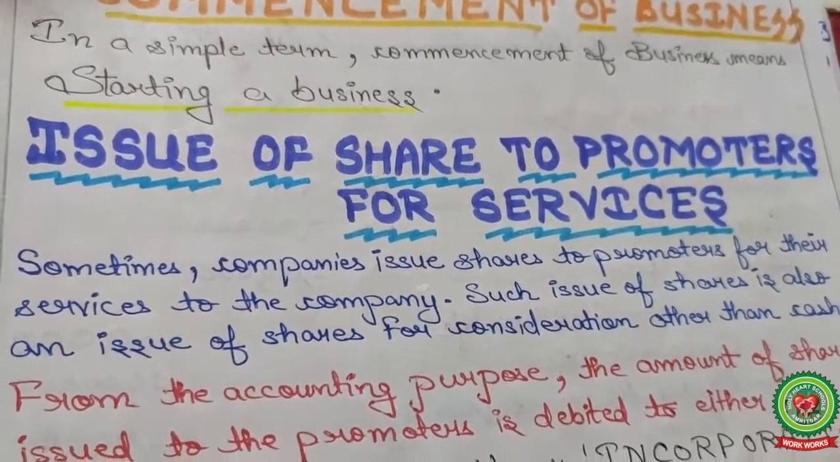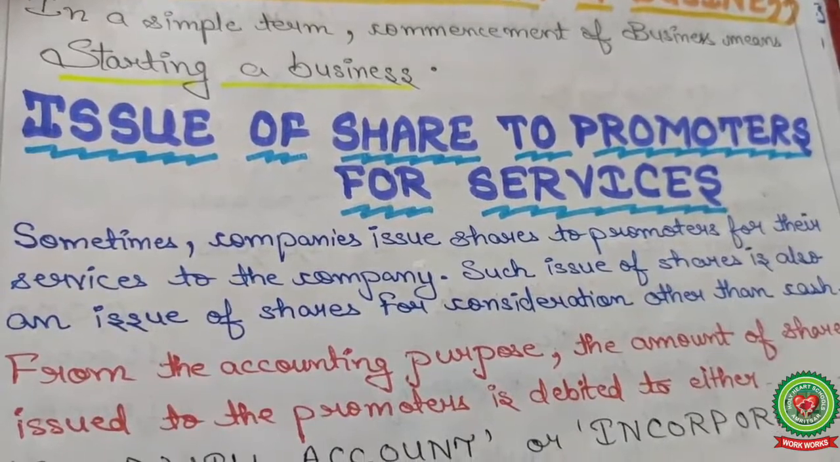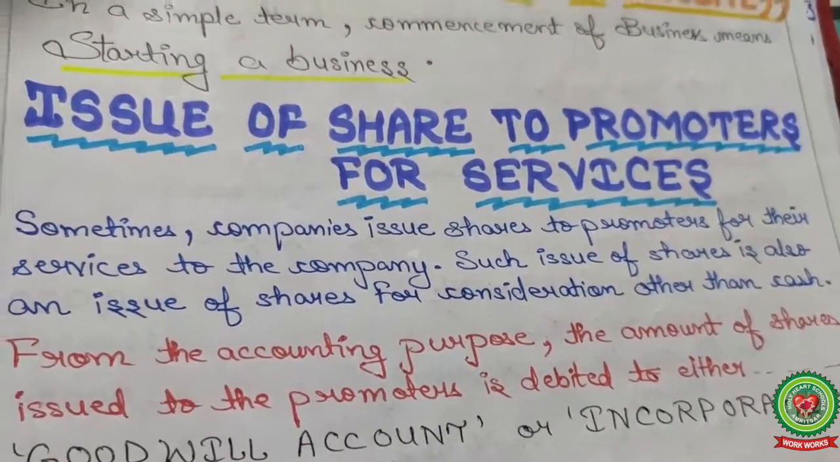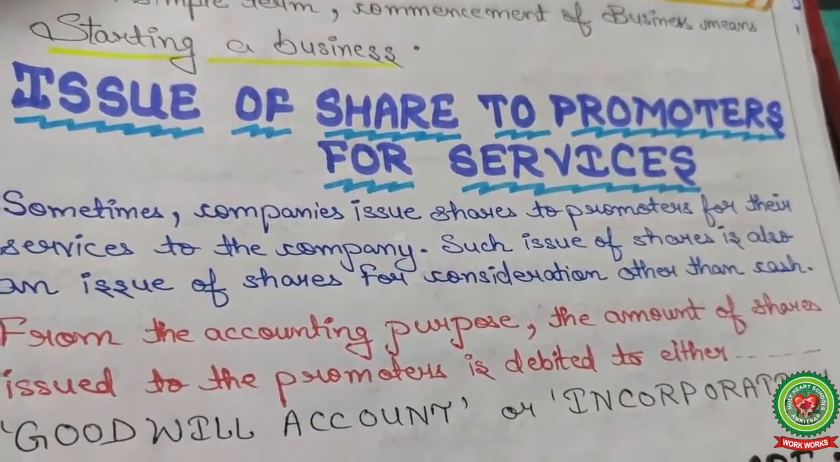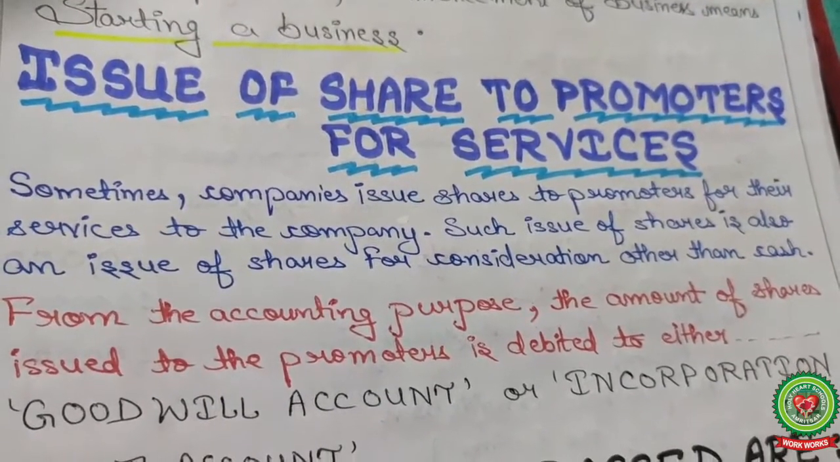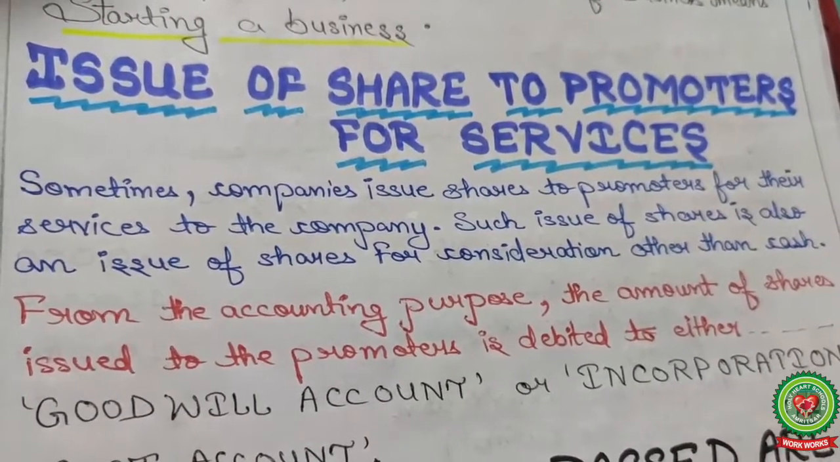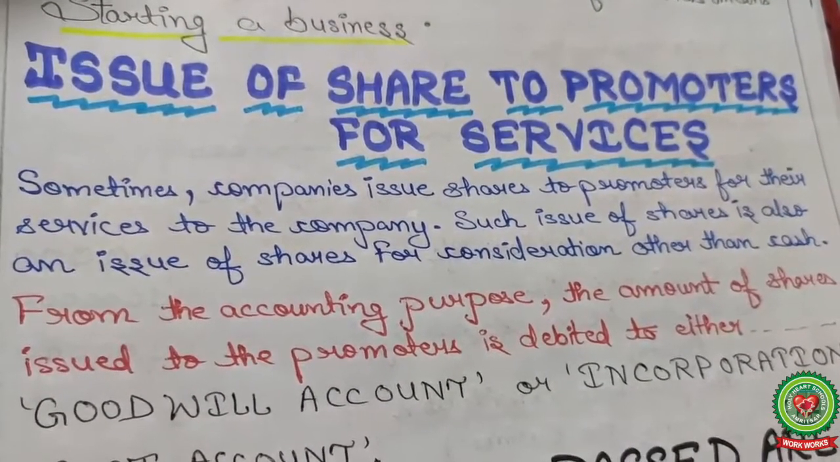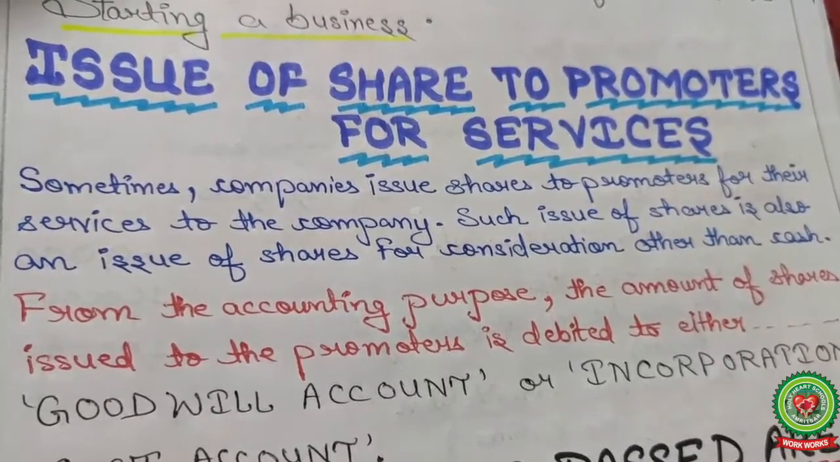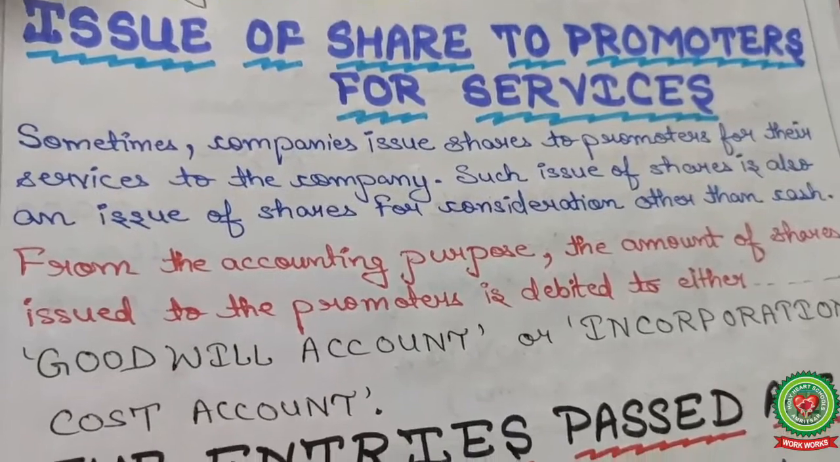Now, the main practical point: issue of shares to promoters for services. Sometimes the company issues shares to the promoter for their services to the company. Such an issue of shares is also an issue of shares for consideration other than cash. First of all, promoters provide services. In return, the company does not provide cash; only shares are issued, and this is considered as consideration other than cash.